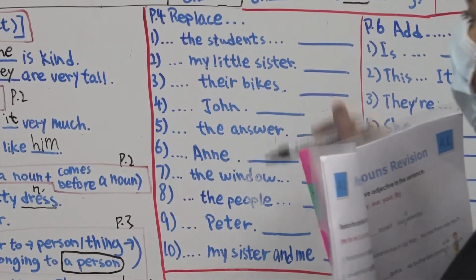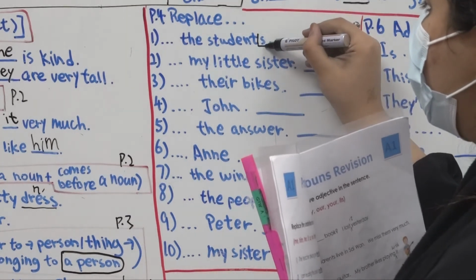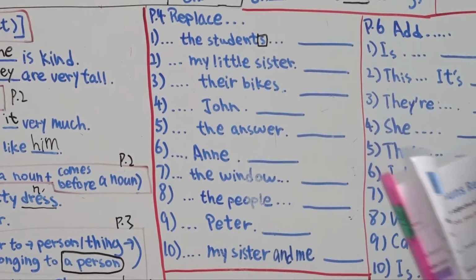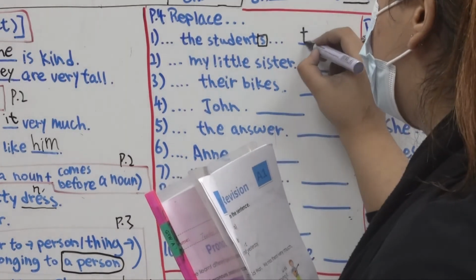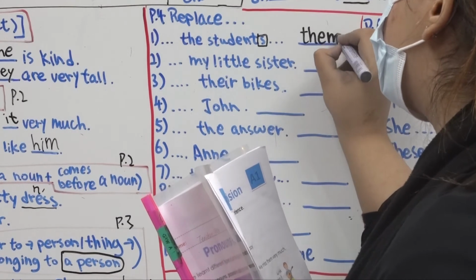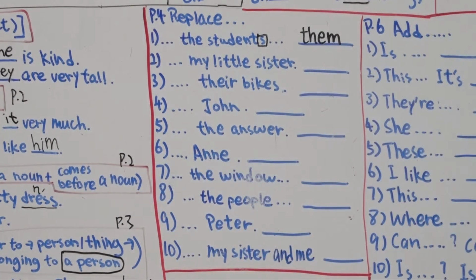Watch out, that is students, right? For more than one, it's a plural noun, right? So that's why we use them. Great job, them. All right. Yeah, you have to watch out whether it is singular noun or plural nouns, all right?